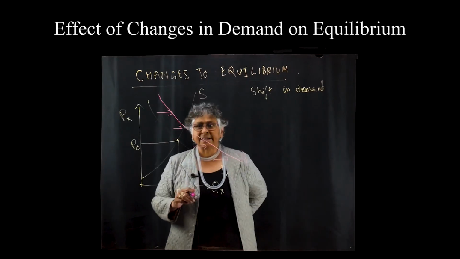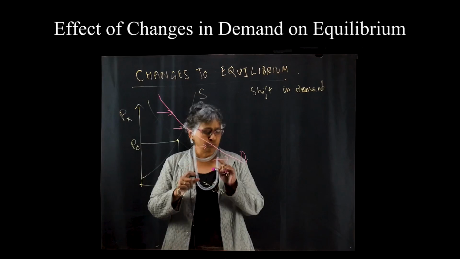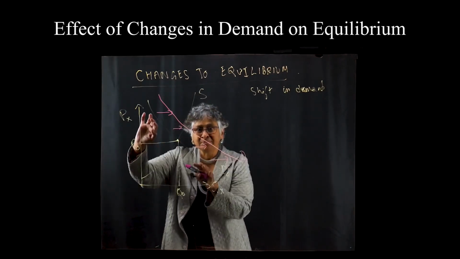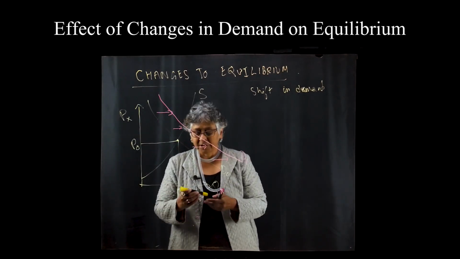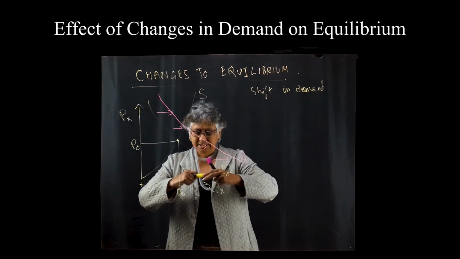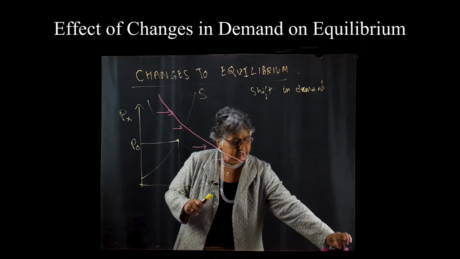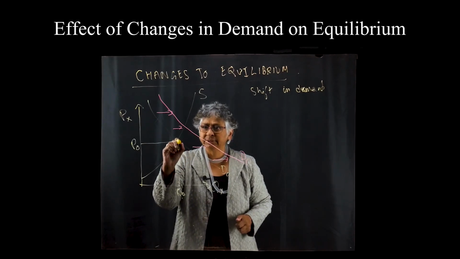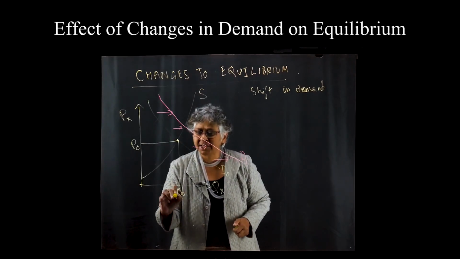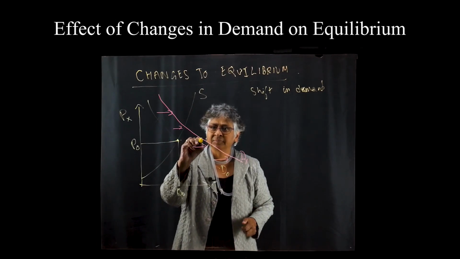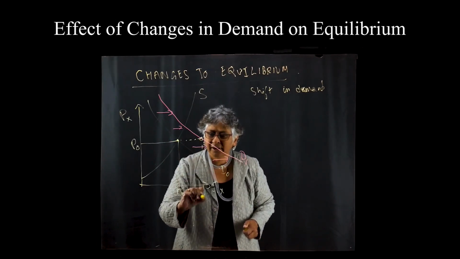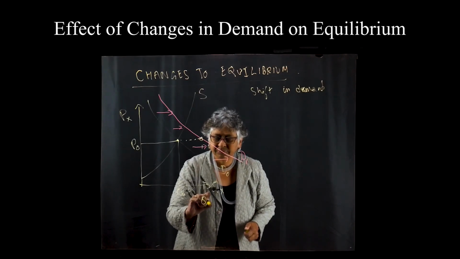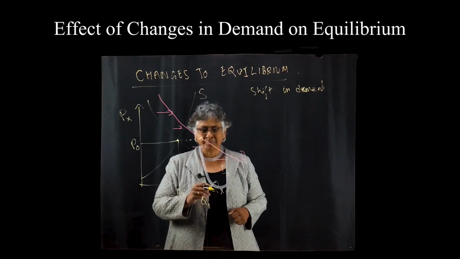As soon as that happens, take a look at what's happening. Supply is exactly where it is. Demand has now gone out, right? So what happened is at that original price of P0, the suppliers are still supplying Q0, but the consumers are buying Q1.